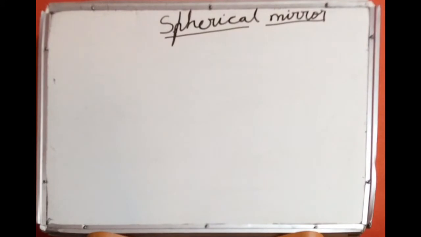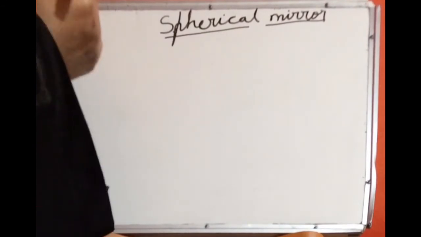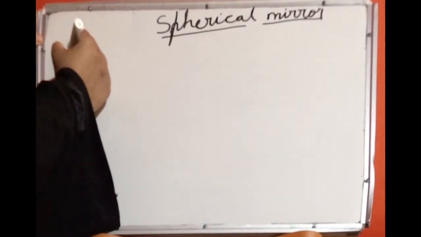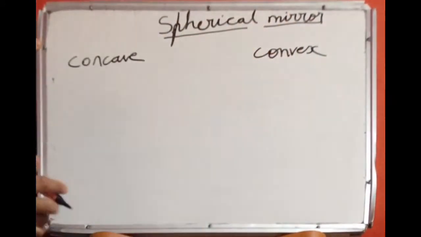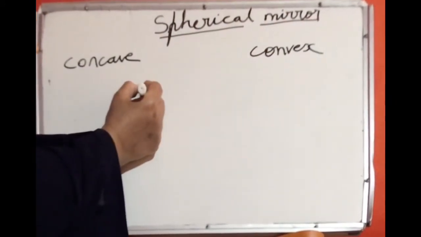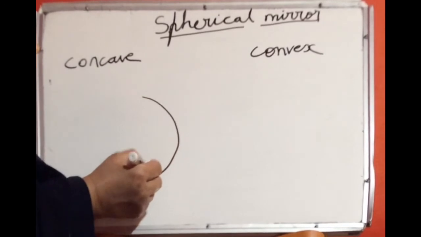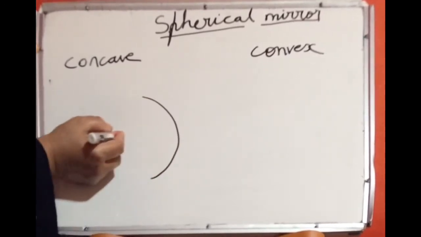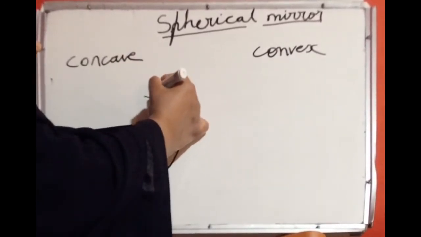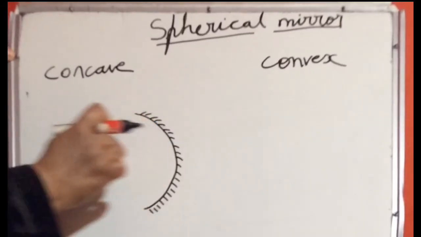Spherical mirrors, you have two types. One is known as the concave mirror. The other one is known as the convex mirror. Concave and convex. Concave means like this. The reflecting surface is the inner one. The outer side we will mark like this. Reflection will take place inside.